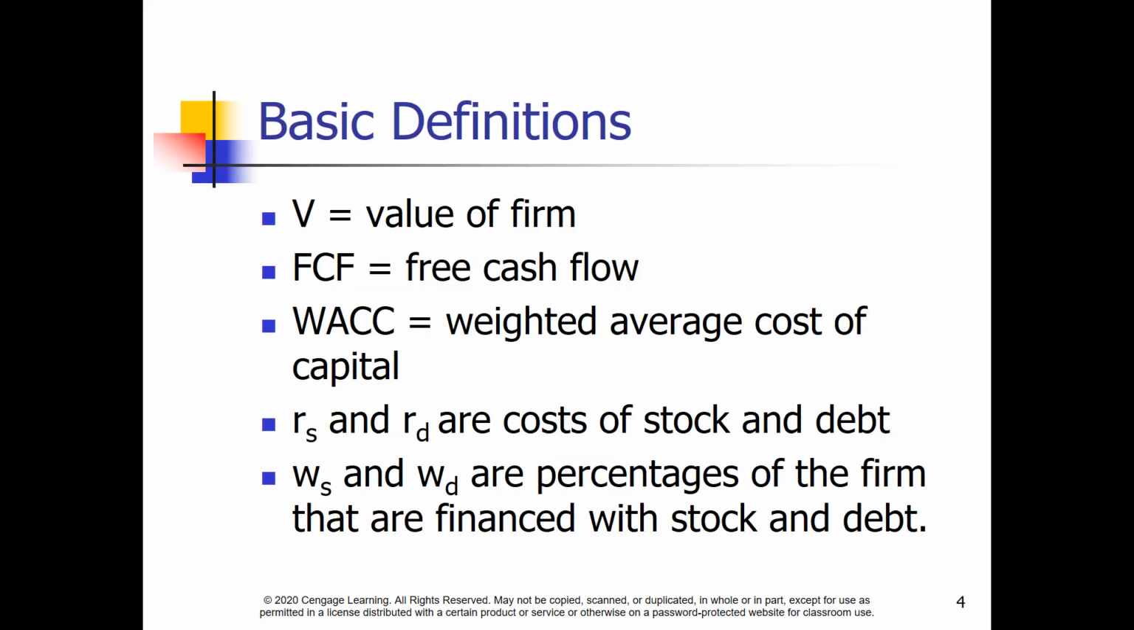Basic definitions we'll be using in this chapter. We've seen all these in previous chapters. V is the value of the firm. FCF, free cash flow. WACC, weighted average cost of capital. RS and RD are the costs of stock and debt. WS and WD are percentages of the firm that are financed with stock and debt.